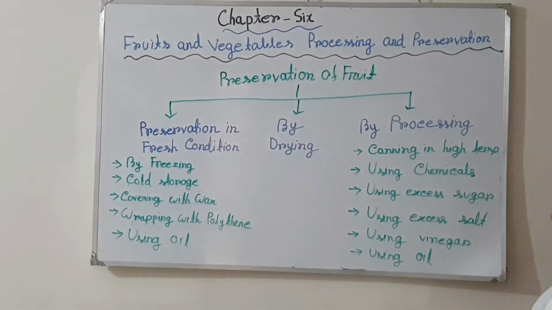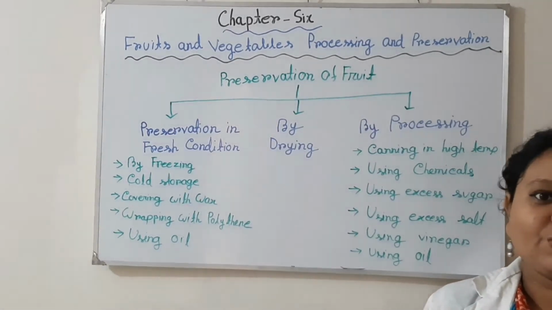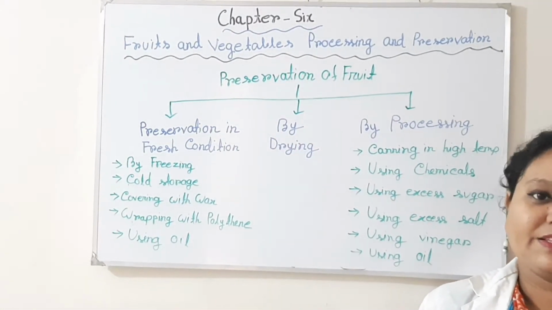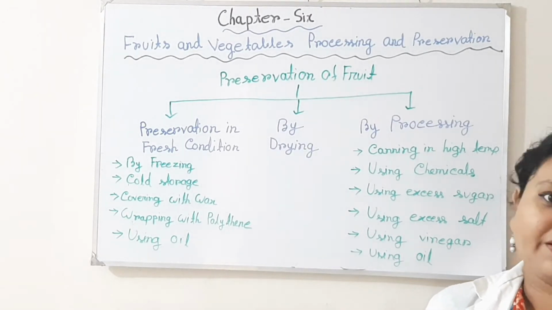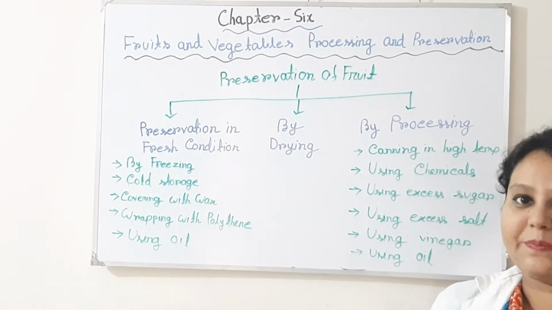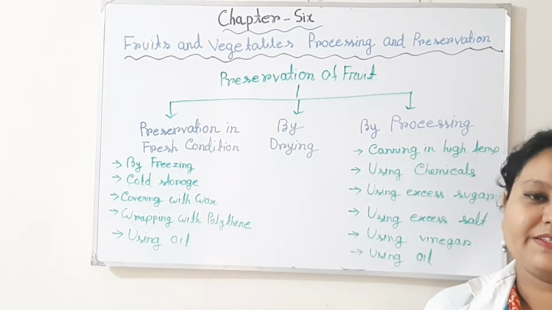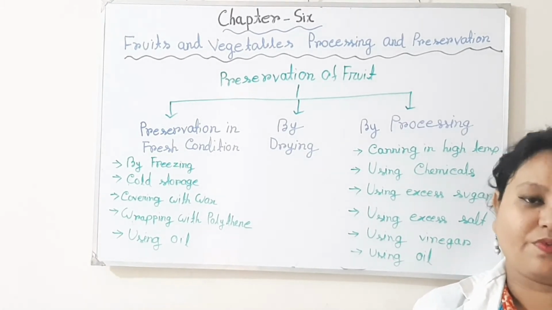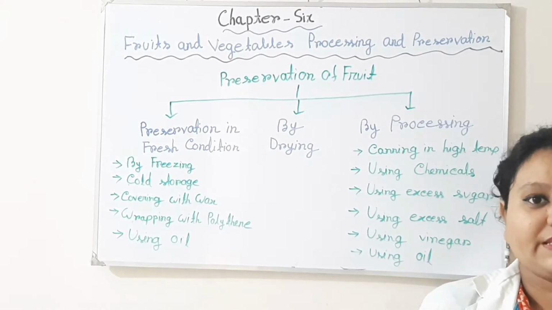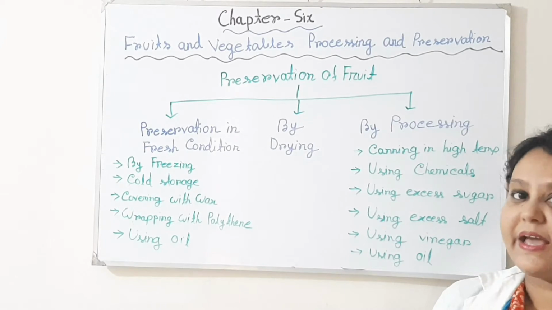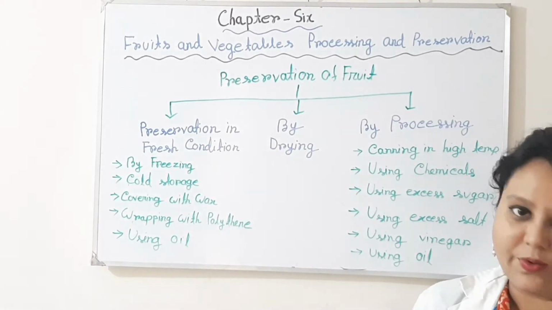The second way is using chemicals. So you know that nowadays a chemical is very common, that is formalin, and with the help of this type of chemical, any types of fruits or vegetables or fish can be stored for a long time. So some chemicals are present, that is sodium benzoate. It helps to store the fruits for a long time.